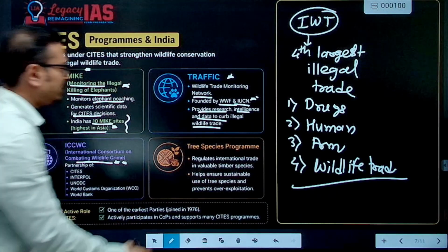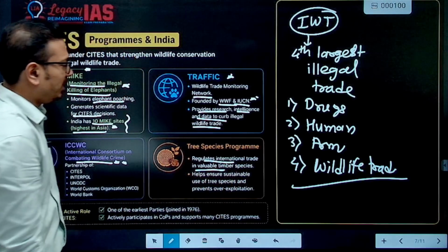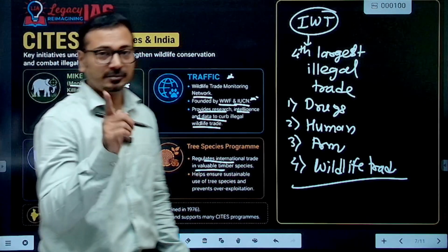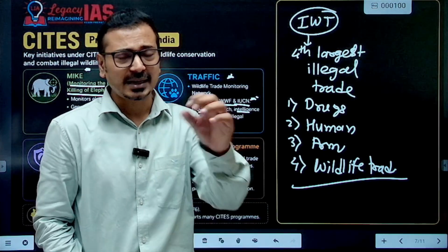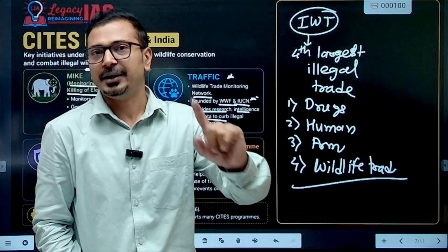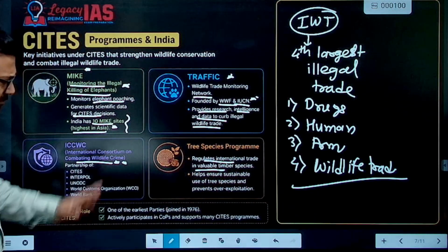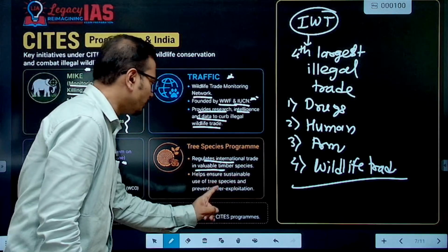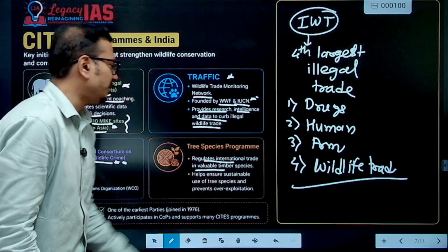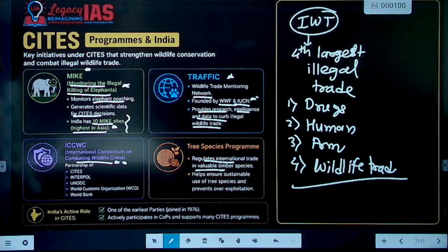Then the Tree Species Program regulates international trade in valuable timber species. The Pushpa movie that came out, so red sandalwood, red sanders, so illegal international trade, it is a threatened species. It is endemic to Seshachalam Hills in Andhra Pradesh. So for valuable timber species, the Tree Species Program helps ensure sustainable use of tree species. In this manner, we should understand India's active role in CITES.